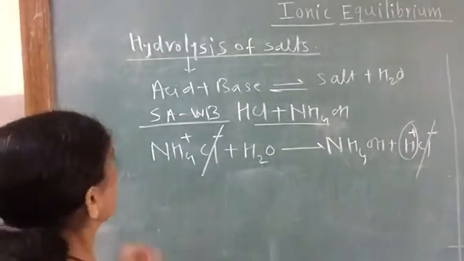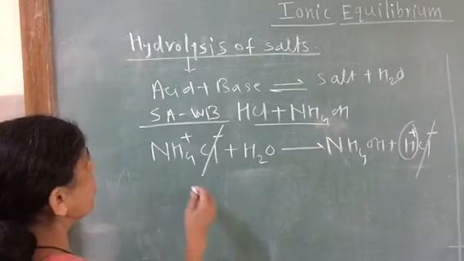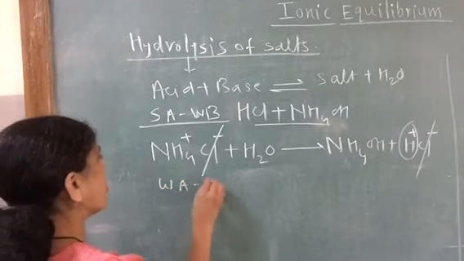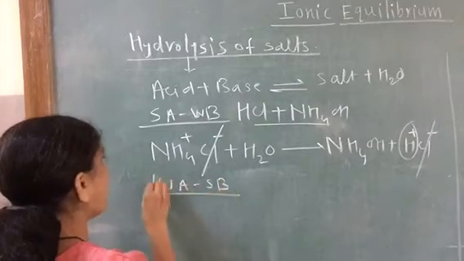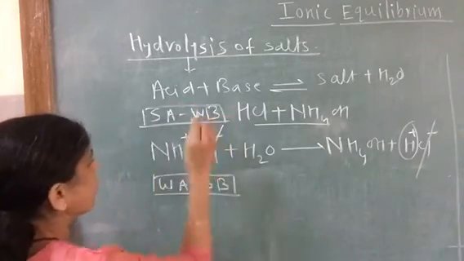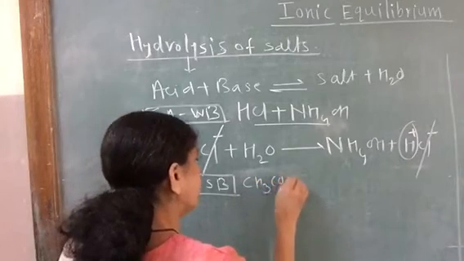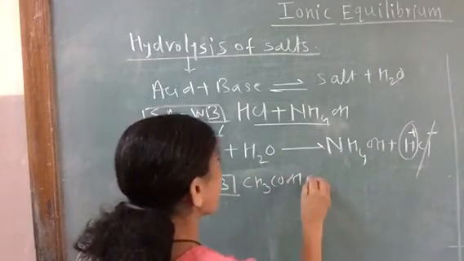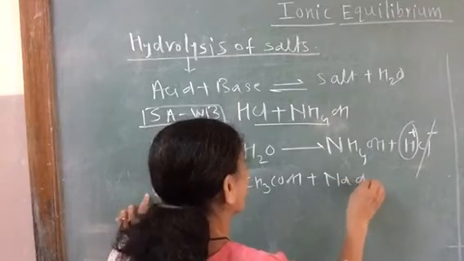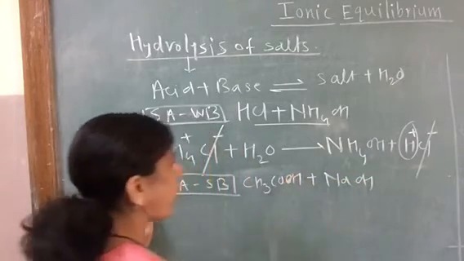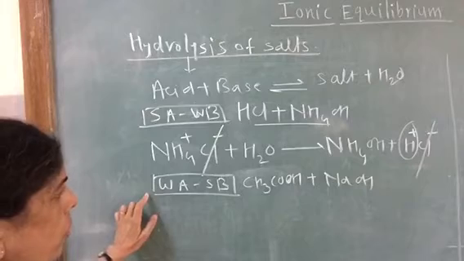Now take the example of weak acid and strong base. We take weak acid CH3COOH and strong base NaOH. Which salt is going to be formed?